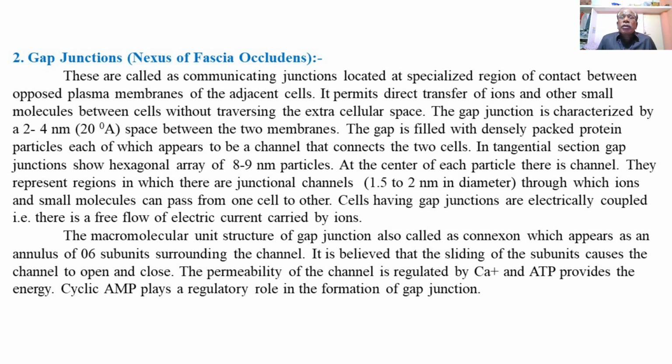This forms channels. So in a tangential section, or a cross section of the region of gap junction, it represents a hexagonal array, or hexagonal ring or annulus, a ring-like structure representing the